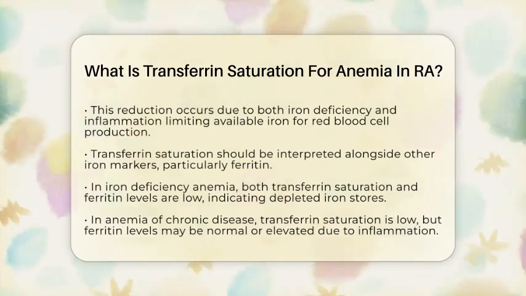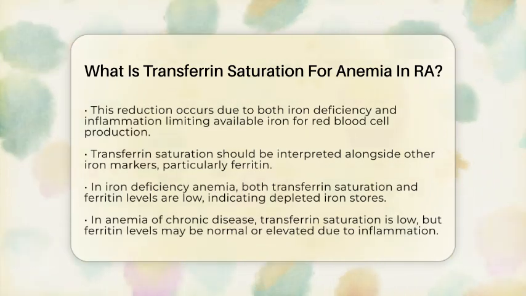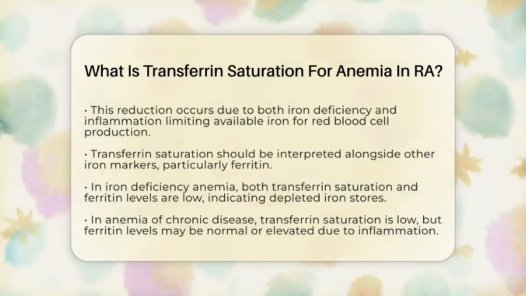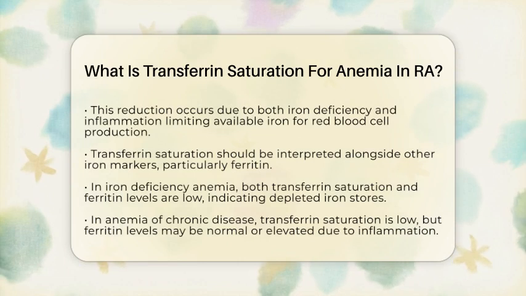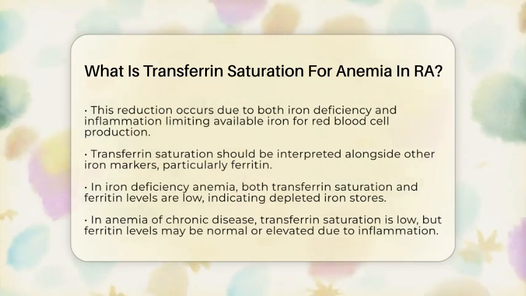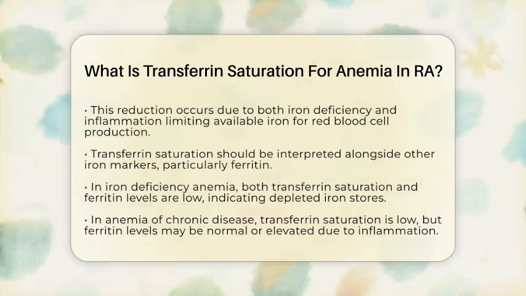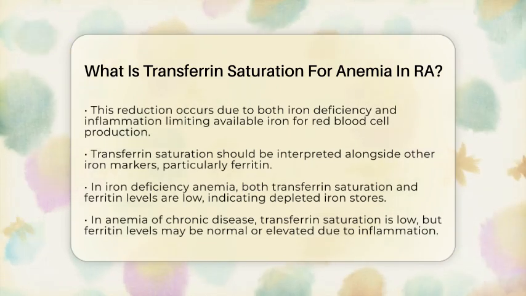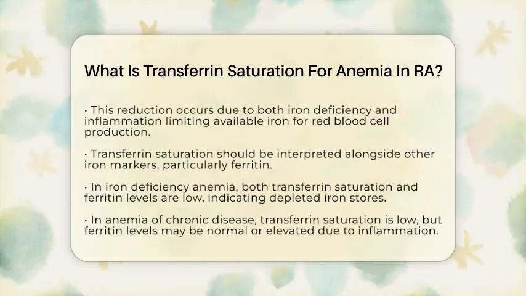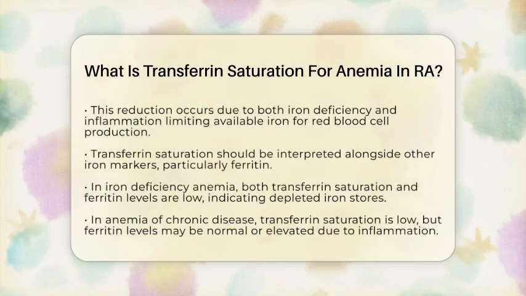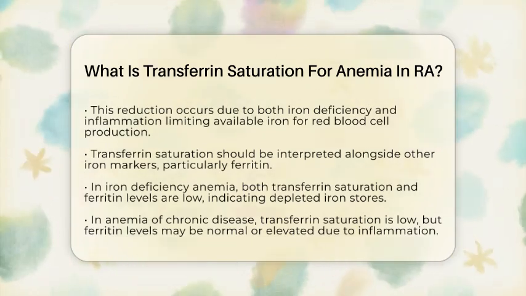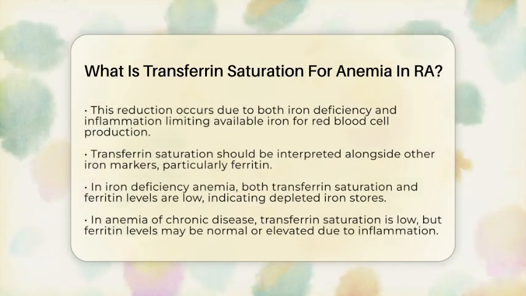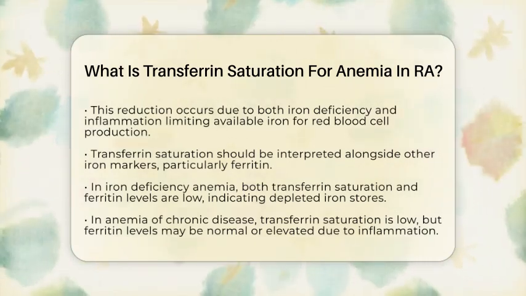For example, in iron deficiency anemia, transferrin saturation is low, and ferritin levels are also low, indicating that the body's iron stores are depleted. In contrast, in anemia of chronic disease, transferrin saturation remains low, but ferritin levels may be normal or even elevated. This occurs because inflammation causes the body to sequester iron, making it less available for red blood cell production, even if there are adequate iron stores.